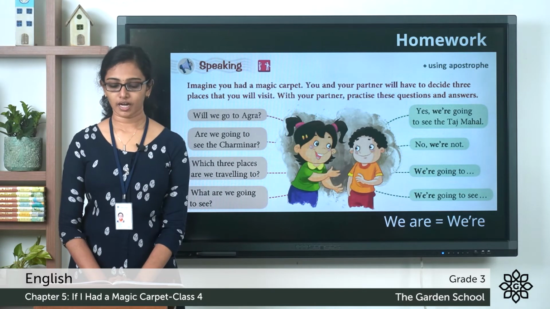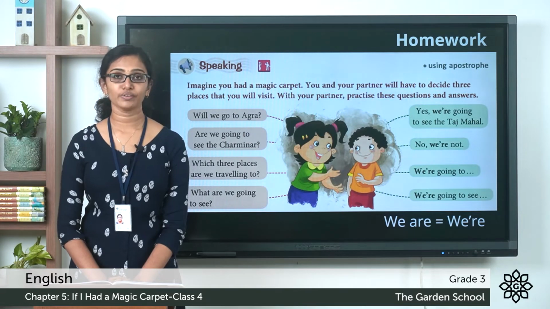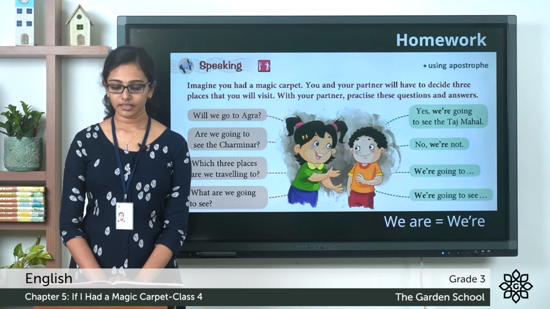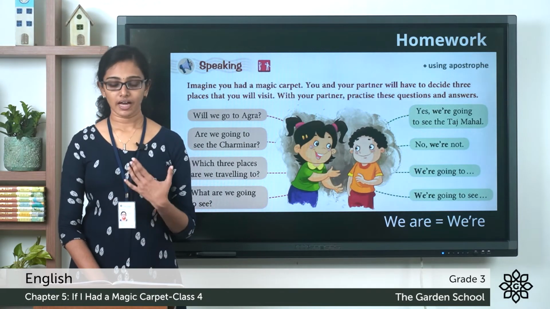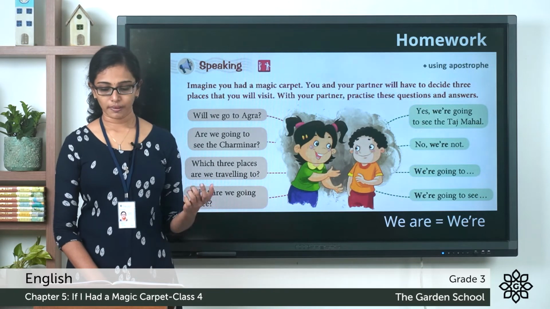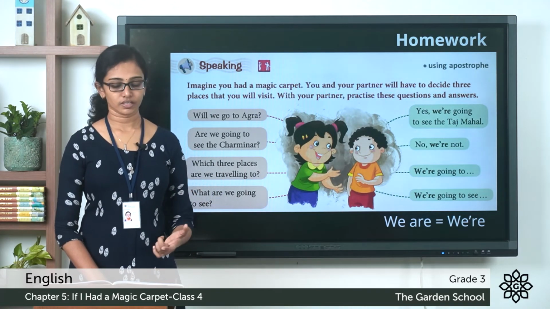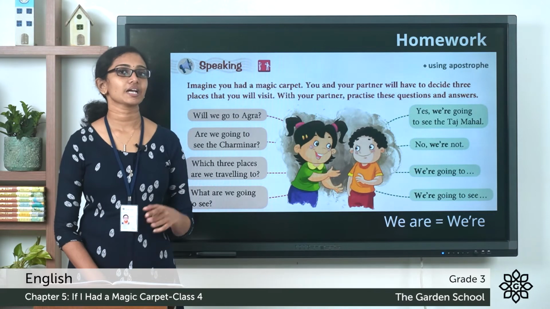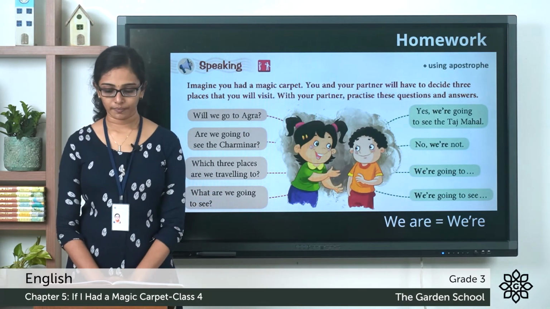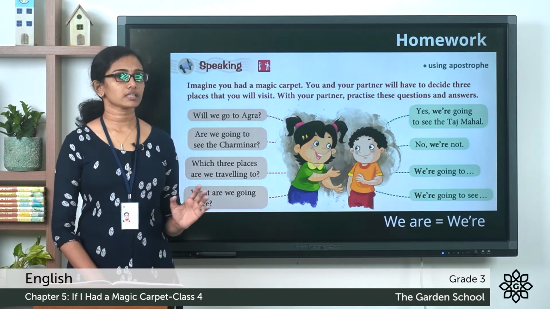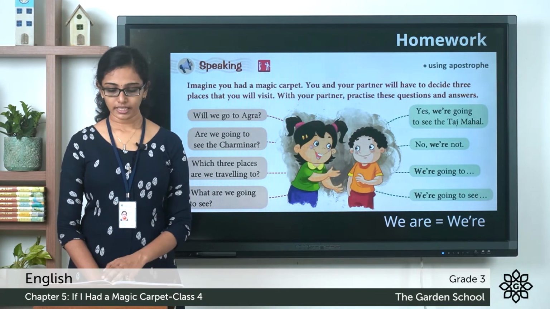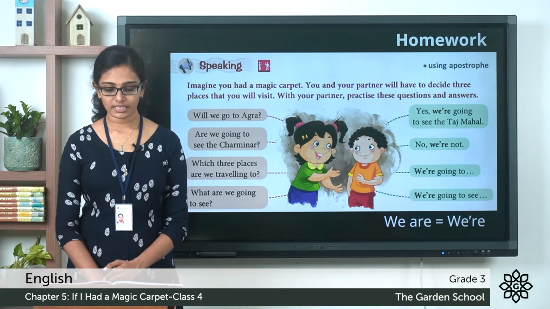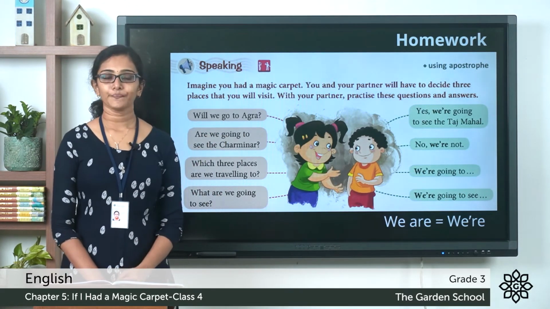Imagine you had a magic carpet. You and your partner will have to decide 3 places that you will visit. With your partner, practice these questions and answers. So imagine that you have a magic carpet and you and your partner or your friend or your brother or sister is going to decide 3 places that you will visit on this magic carpet. So you are going to ask a few questions between yourselves regarding the trip. So let's see. You can ask questions like, will we go to Agra?